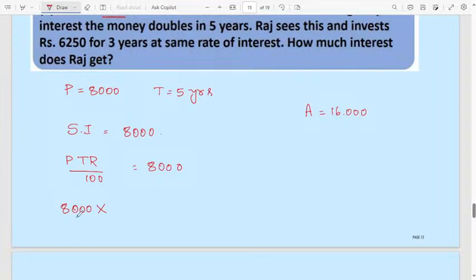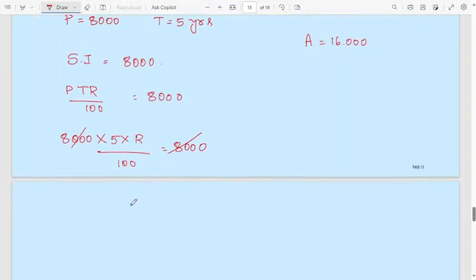Amount will be 16,000 rupees. Then time, how many years? Rate of interest we don't know. Time will be 5 years. Rate of interest unknown, divided by 100, will be equal to 8,000. The 8,000 will get cancelled. Then 5 ones are 5, 5 20s are 100, so R will be equal to 20%. We got R here.